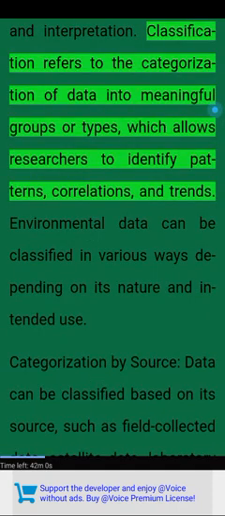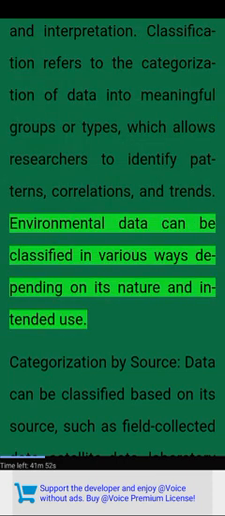Classification of data. Once data is acquired, it must be classified in a systematic manner to facilitate analysis and interpretation. Classification refers to the categorization of data into meaningful groups or types, which allows researchers to identify patterns, correlations, and trends. Environmental data can be classified in various ways depending on its nature and intended use.